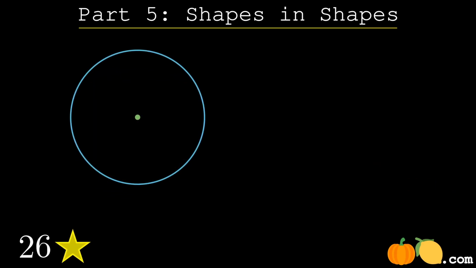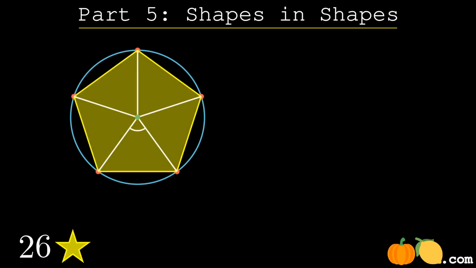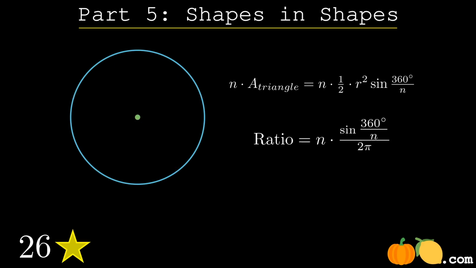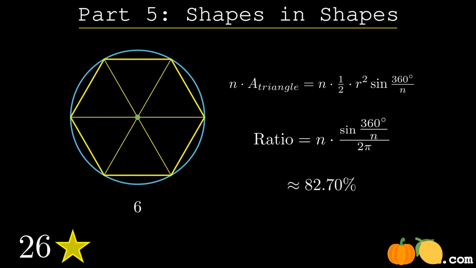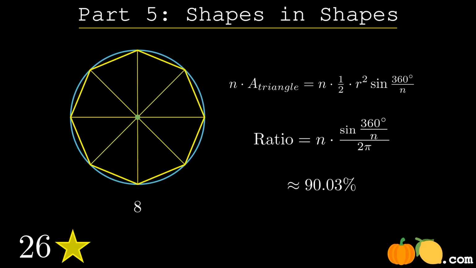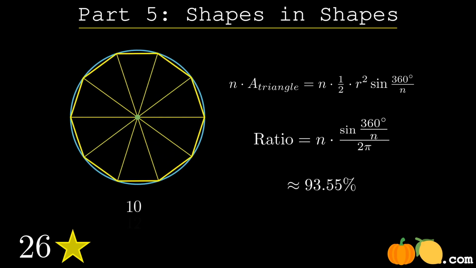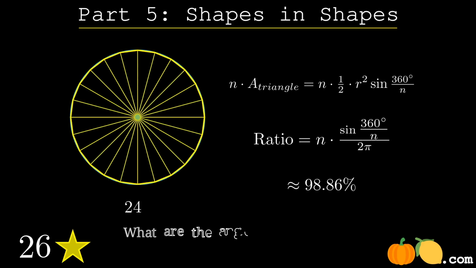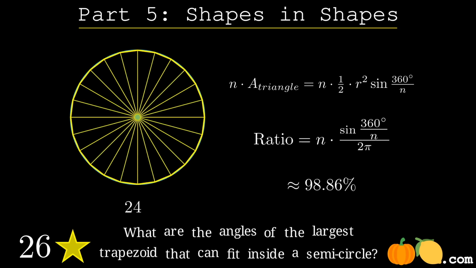As our inscribed shape gains more sides, it can take up more and more of the circle. And here's the equation that tells us exactly what ratio and what percentage of the circle it takes up. You can use this formula to prove the area of a circle. I wonder if you can solve the question I've listed below.